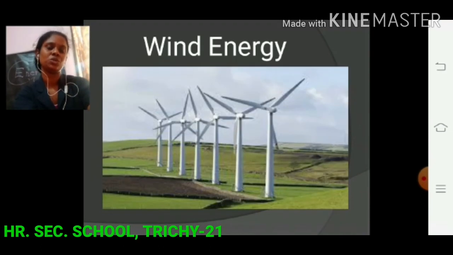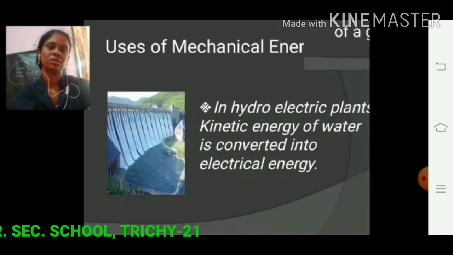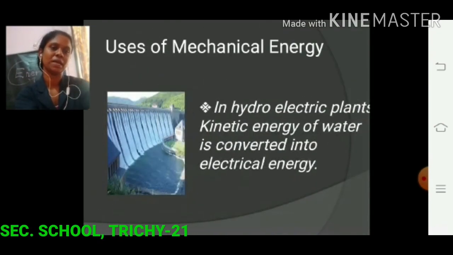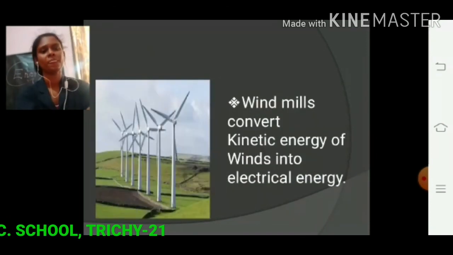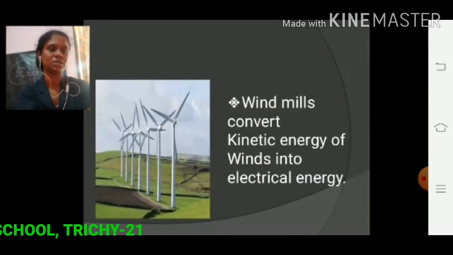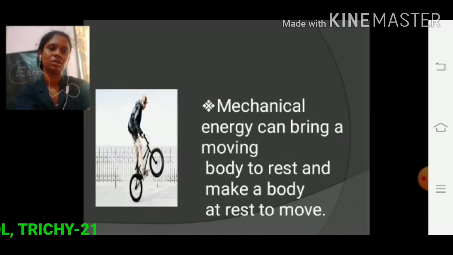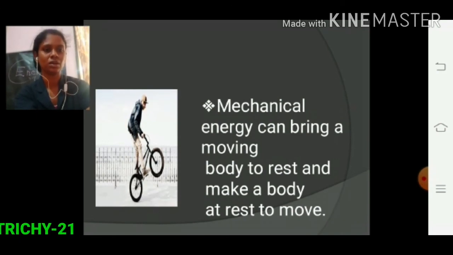So next, uses of mechanical energy. In hydroelectric plants, kinetic energy of water is converted into electrical energy. Windmills convert kinetic energy of winds into electrical energy. Then mechanical energy of the hammer is used to apply a force on a nail. Then mechanical energy can bring a moving body to rest and make a body at rest to move.